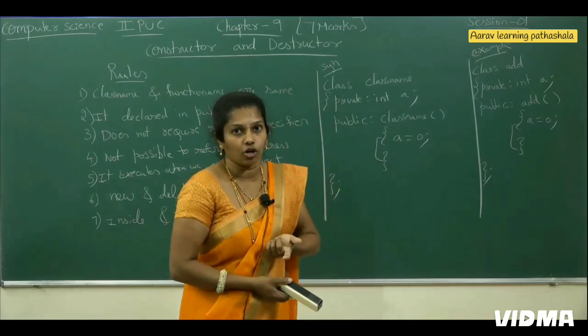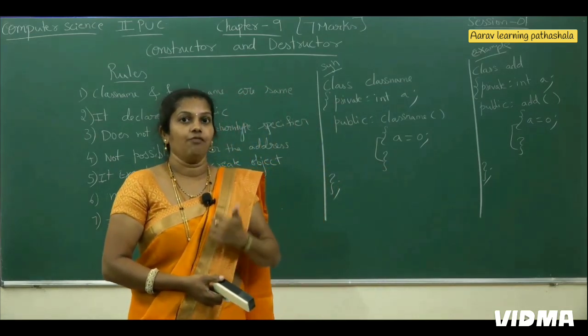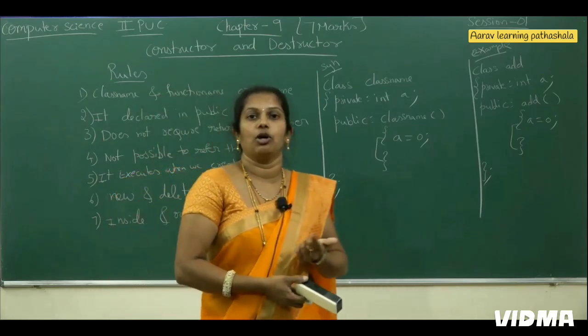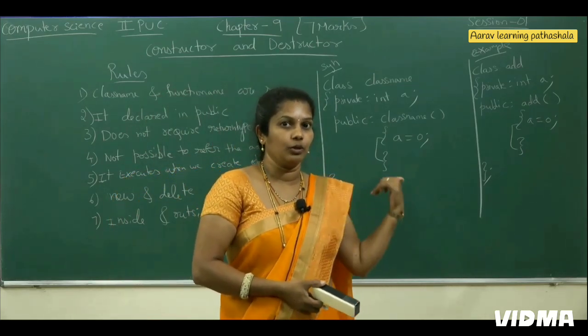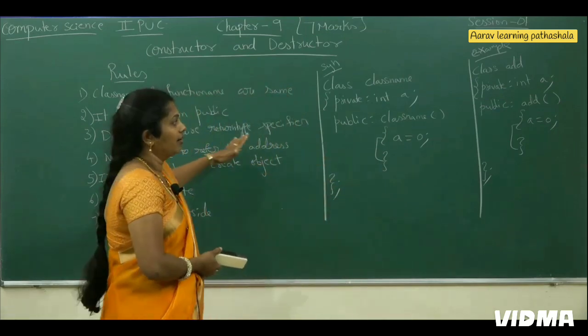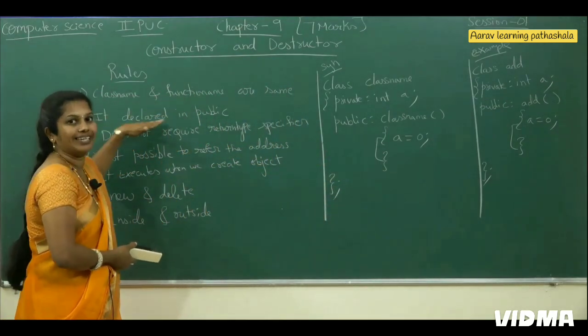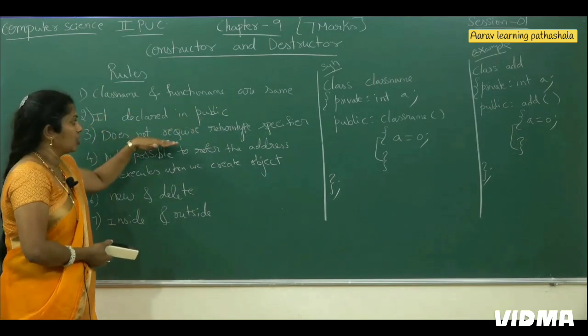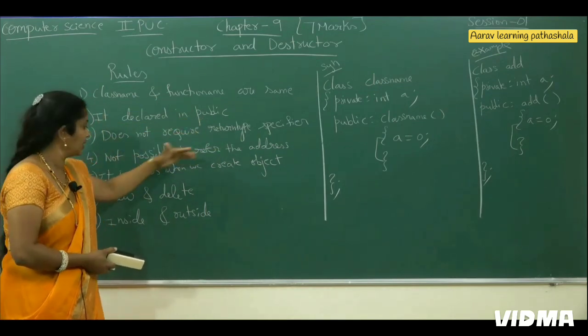If it does not have any argument, then we call it a default constructor. If it has arguments, then we call it a parameterized constructor. That you will come to know in the next session. Whereas here the constructor rules are: class name and function name are the same. It should be declared in the public section. It does not have a return type specifier. It is not possible to refer to the address of the constructor.